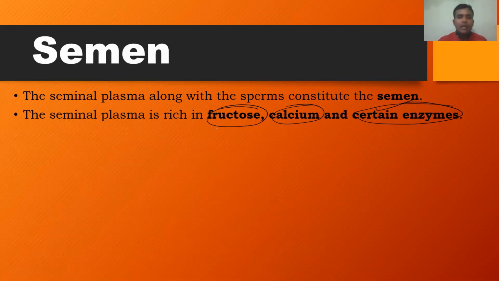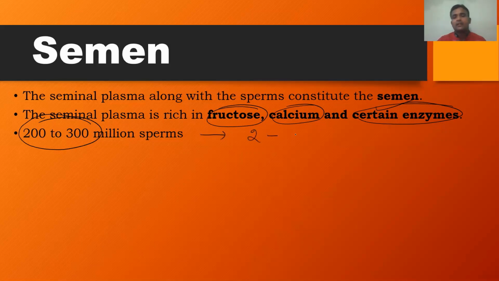During ejaculation, a healthy male individual releases nearly 200 to 300 million sperm. That means during a single ejaculation the male releases nearly 2 to 3 ml of semen.